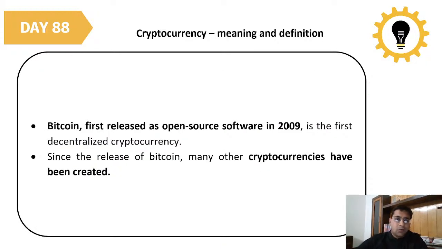So Bitcoin was first released as open source software in 2009. Bitcoin came in 2009, when the value was so minimal that if somebody got Bitcoin in 2009 and is holding a huge amount of it right now, they will be a millionaire. Bitcoin was the first decentralized cryptocurrency. Since the release of Bitcoin, many other cryptocurrencies have been created.